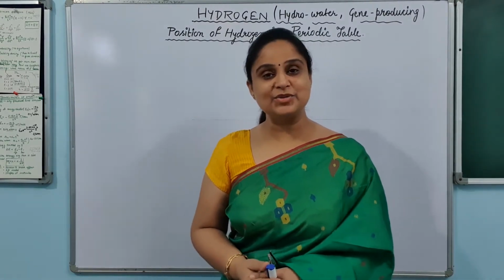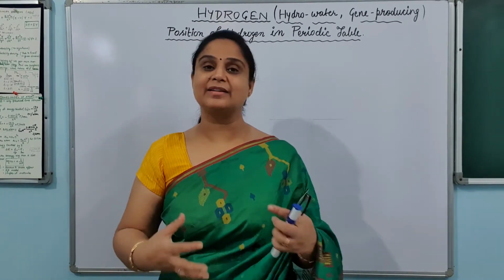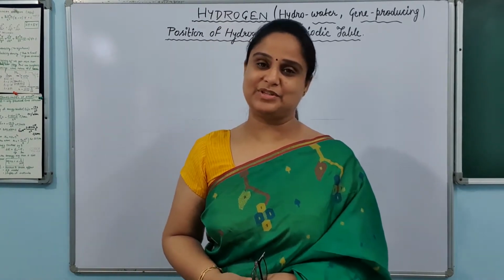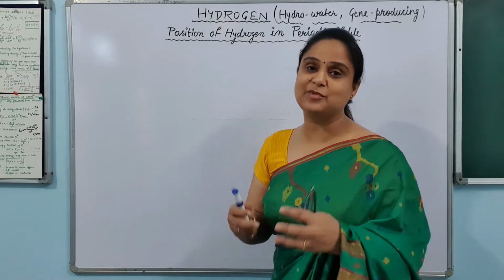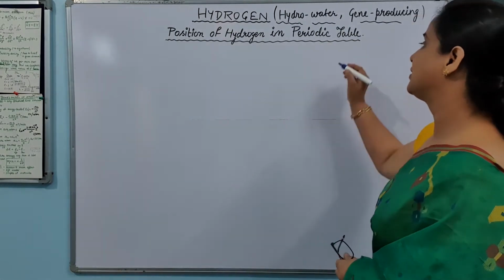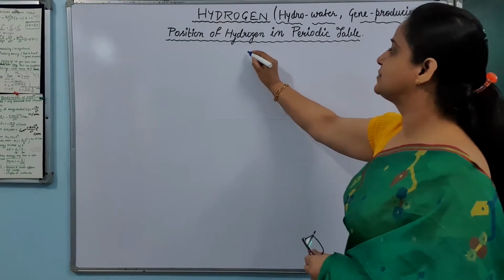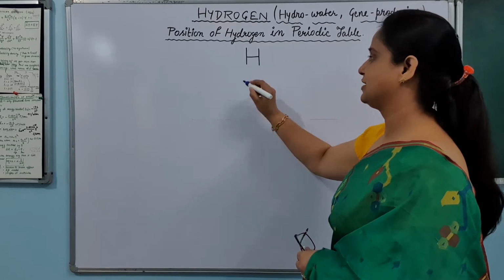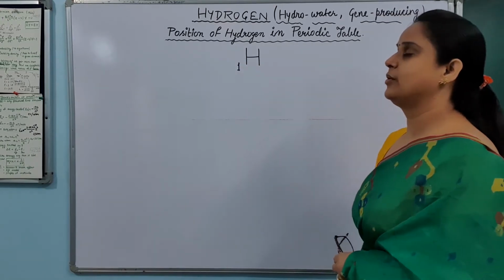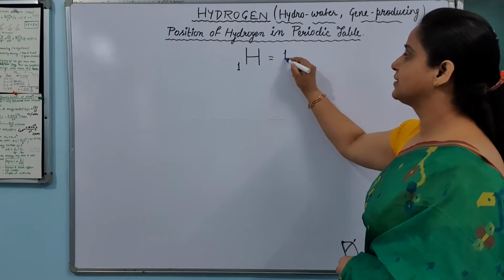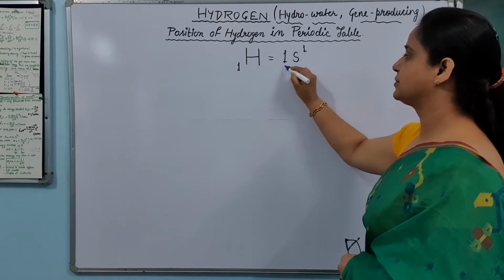देखिए, what is hydrogen first, and then we will see what are the other important things related with hydrogen. One by one we'll observe all the things. So let's start with the hydrogen symbol. We all know that the symbol of hydrogen is H and the atomic number is 1, and that is why the configuration of hydrogen becomes 1H1.